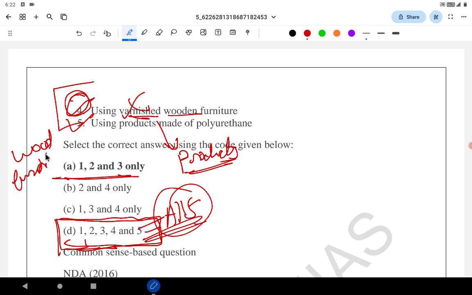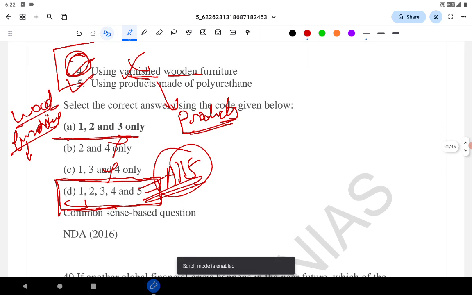everybody's house has wood furniture. If the varnish on wood furniture had a health impact through benzene exposure, people would not be using varnished wood furniture. It has almost no impact on health, so people are using it. So statement 4 has to be wrong. Sorry for the little confusion here.